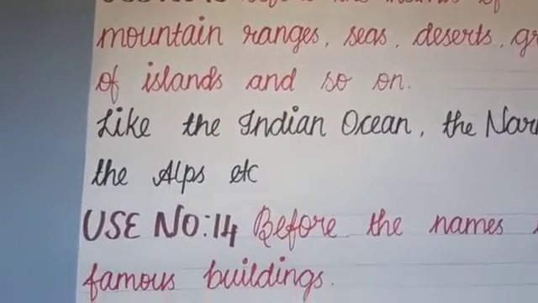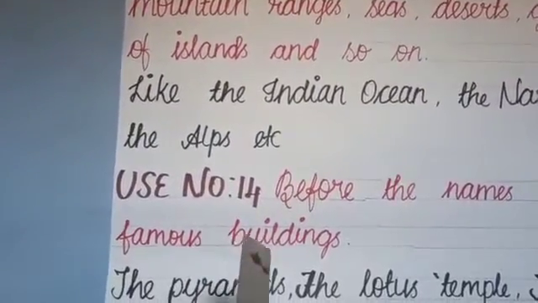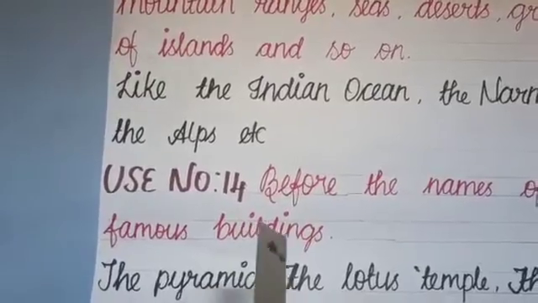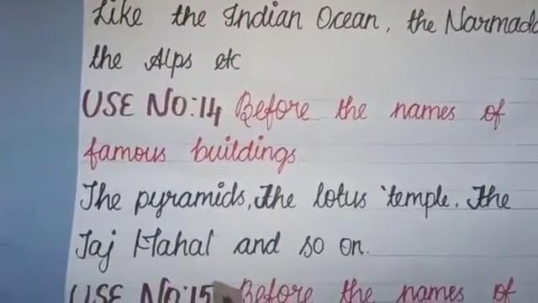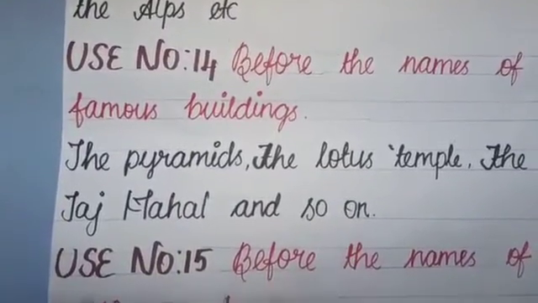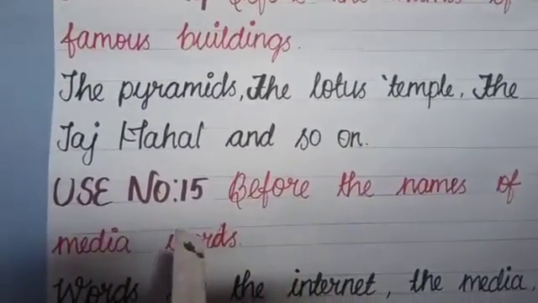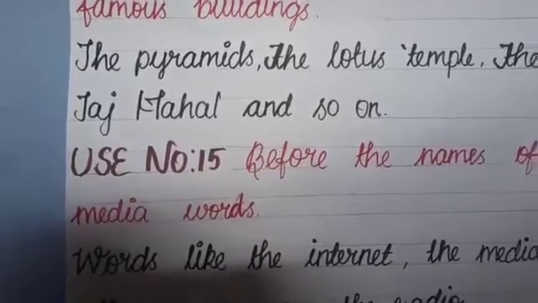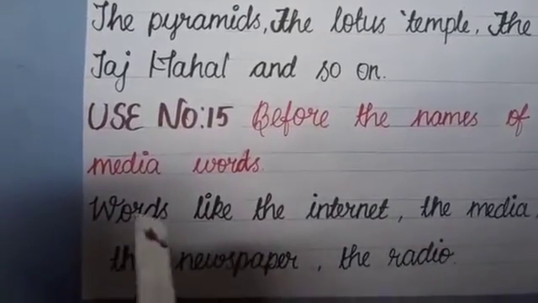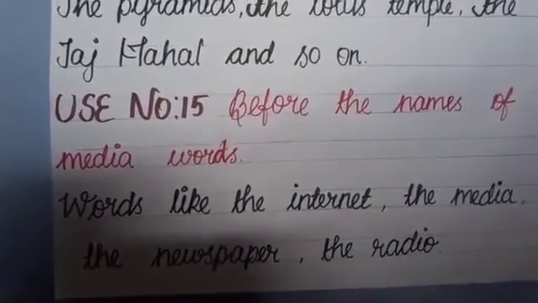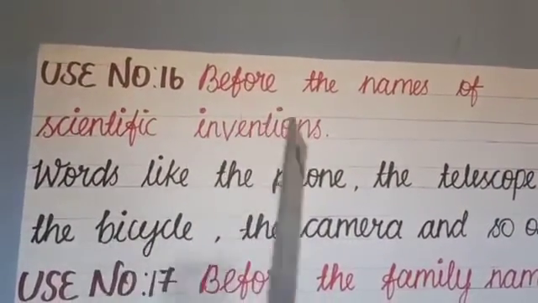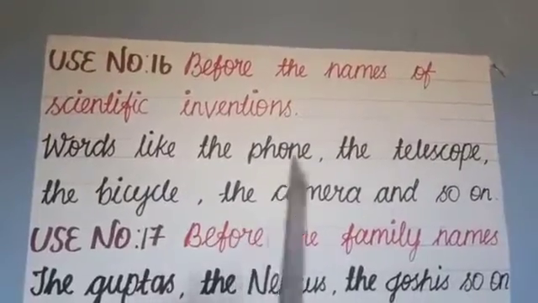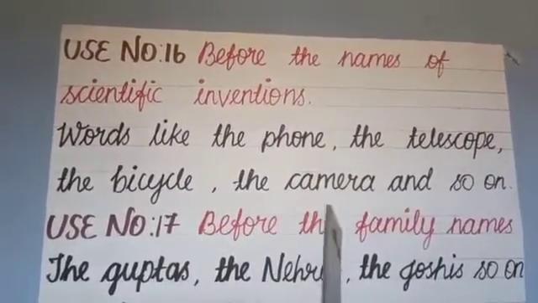We'll move on to the next use, that is use number 14. Before the names of famous buildings. Examples, the Brahmins, the Lotus Temple, the Taj Mahal, and so on. Next, use number 15. Before the names of media words. Words like the internet, the media, the newspaper, the radio, and so on. Use number 16. Before the names of scientific inventions. Words like the phone, the telescope, the bicycle, the camera, and so on.